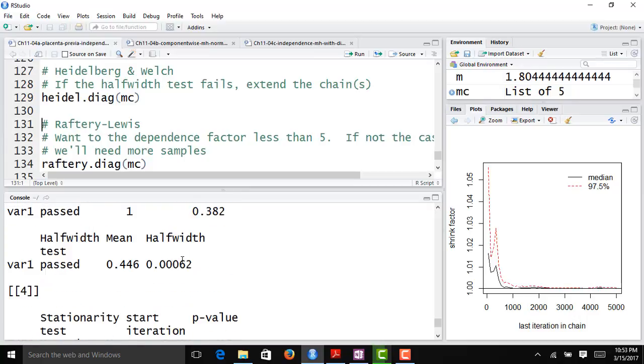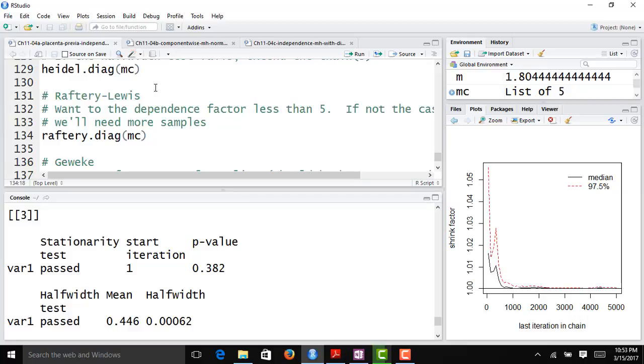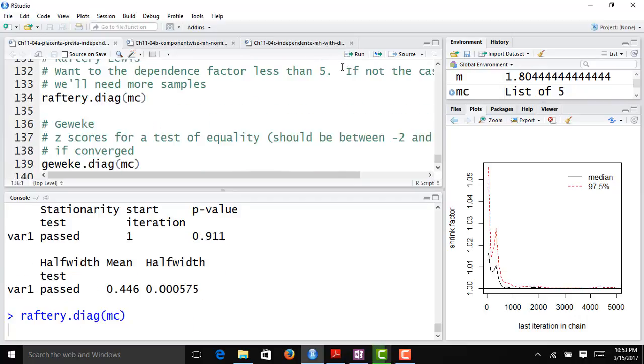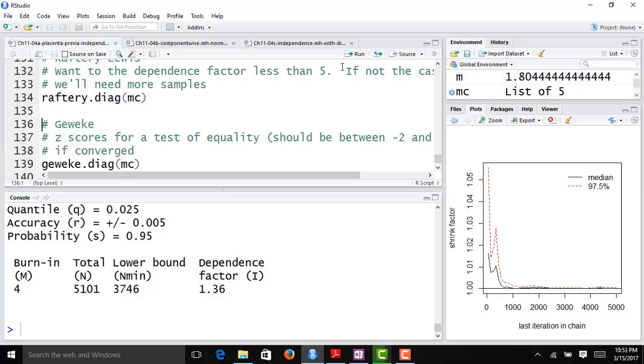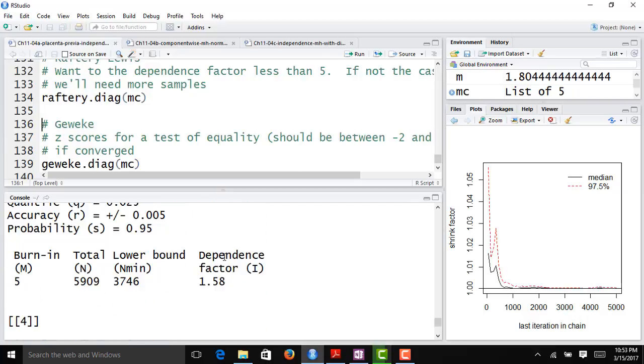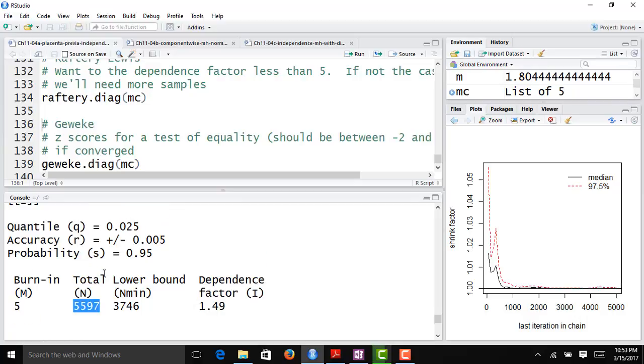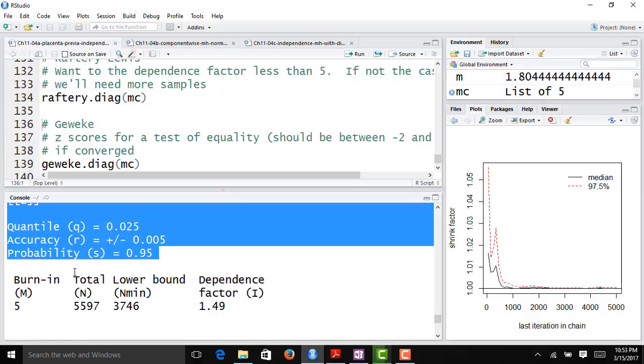If we look at the results from our Heidelberger and Welch diagnostic, we once again see that we're passing the half-width test, so that's good news. The Raftery diagnostic, let's see what that says. So we can see that our dependence factors are much, much lower, which is excellent. And because the dependence factors are much lower, the total number of values in our sample that we need to achieve this level of accuracy is much lower than it was before.